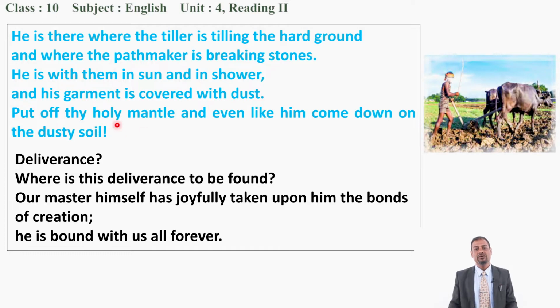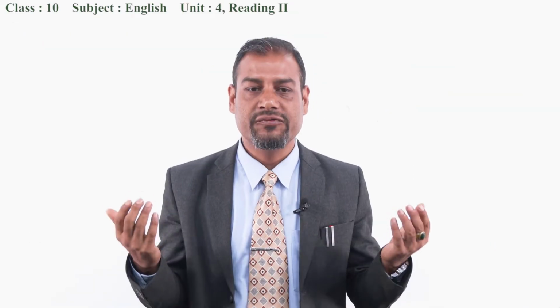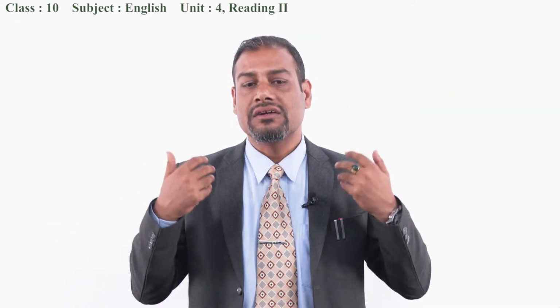Put off thy holy mantle, and even like him, come down on the dusty soil. So it means that if you look at the persons walking in the field, those persons don't seem to be very neat and clean. So our clothes can be covered with dust. Have you ever seen a farmer? Have you ever seen other people who are walking in the field? Yes, you can find those people's clothes covered with dust, okay, garment.